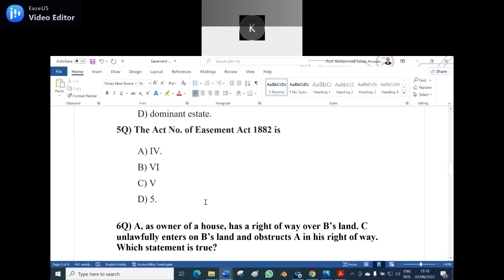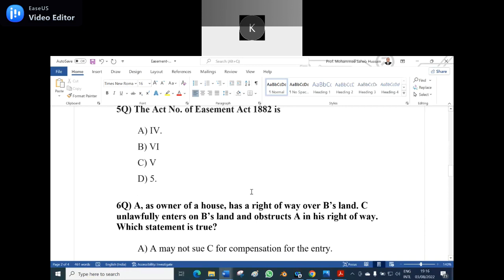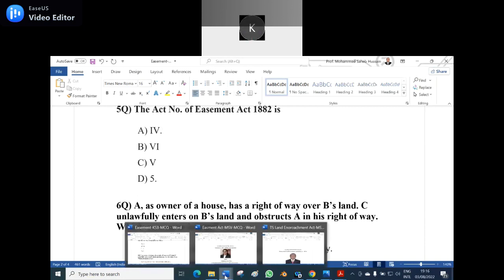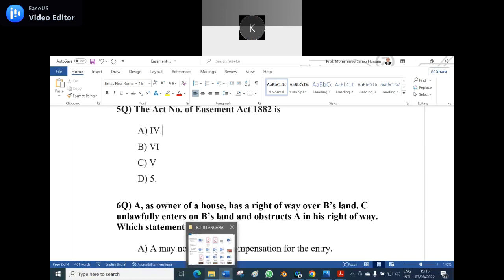I have also searched for it. No, sir, it's C. That is pertaining to Bangladesh, I think. The Easement Act of 1882, Roman number 5, is pertaining to Bangladesh. Please check, because I have gone through it.